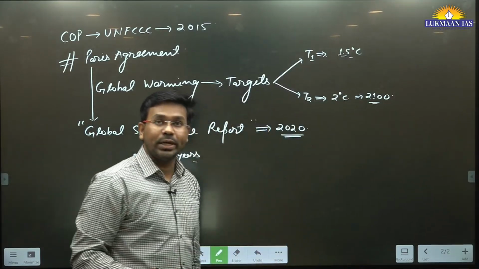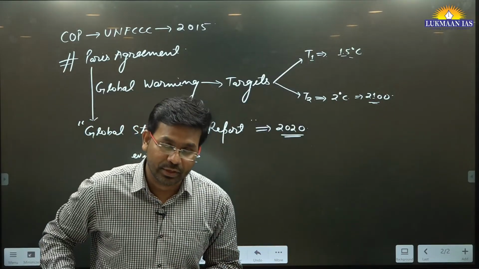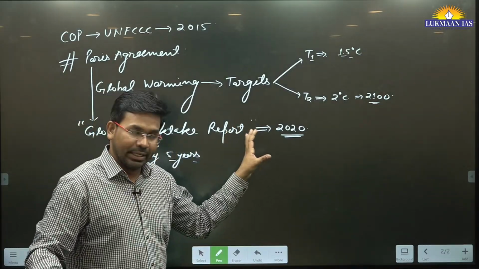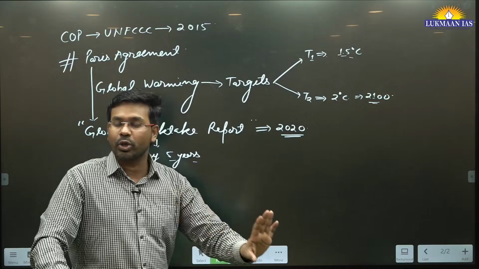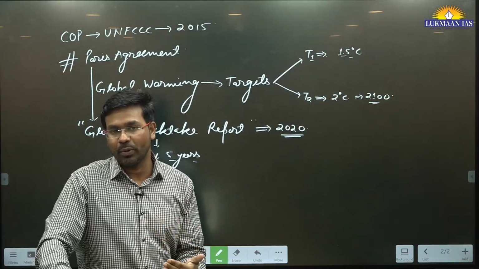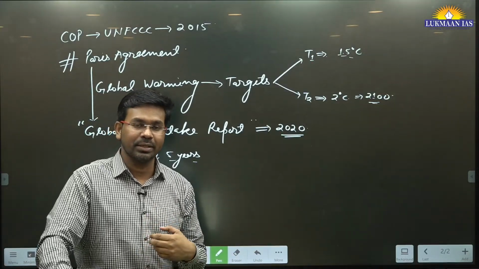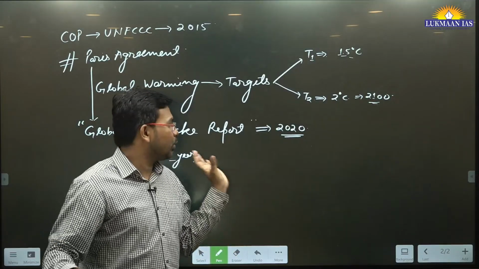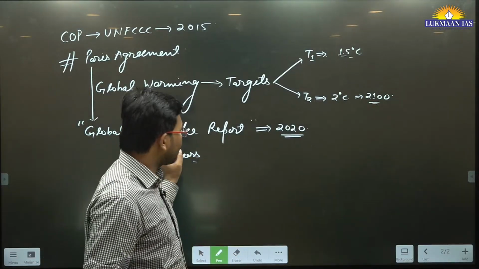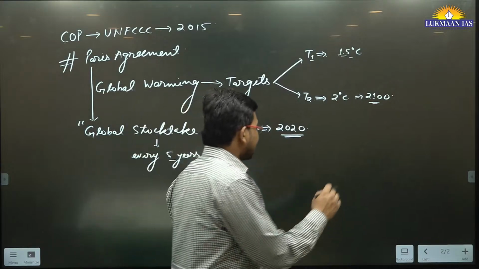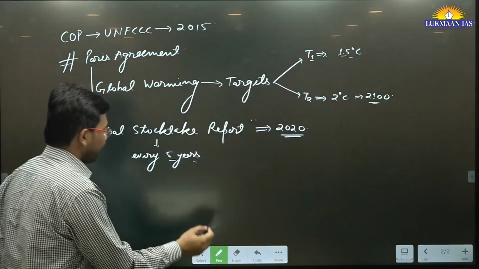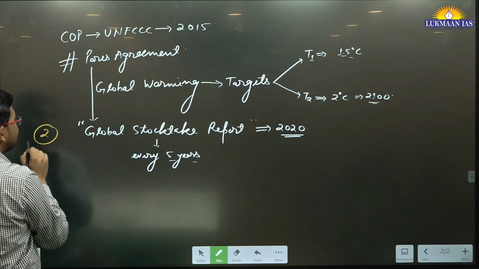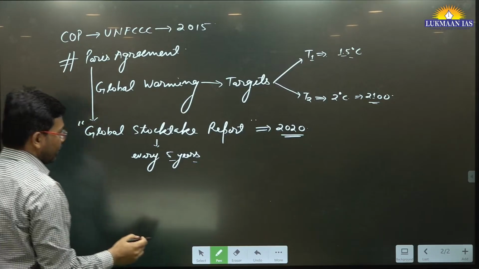But 2020 was a pandemic year for all of us, right? We were all struggling with COVID-19. So the 2020 Global Stocktake was not done. 2021 also went, because we were dealing with the pandemic. In 2022, they could not come up with the Global Stocktake Report. But now, this time, they are coming up with the Global Stocktake Report. So this is the second thing that we are going to talk about.